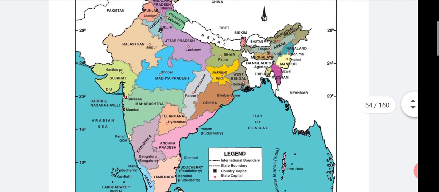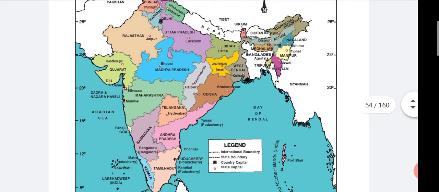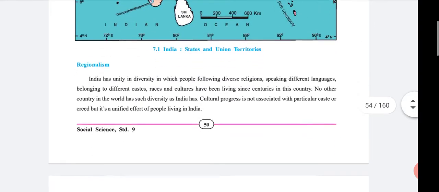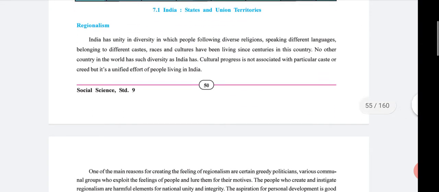And please use a different sign for union territories and normal states and state capitals. Okay, good. So now we're moving on to the next topic, regionalism.